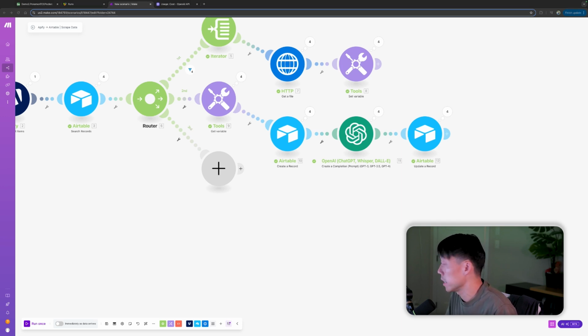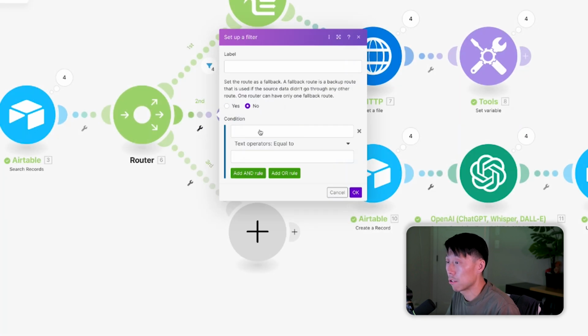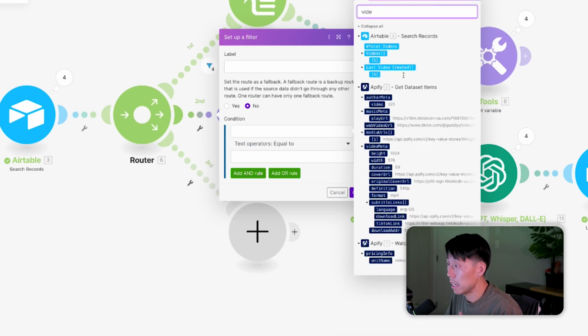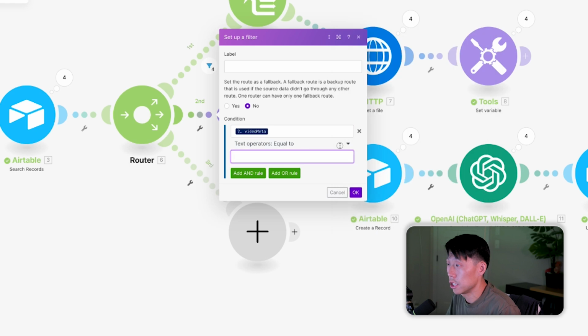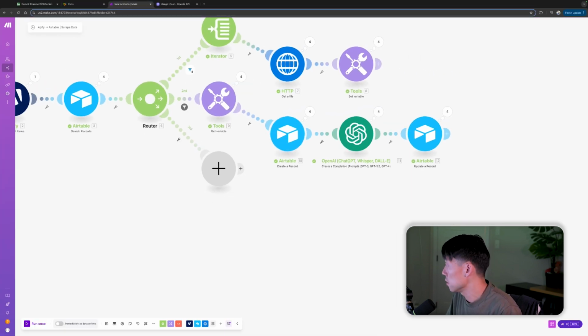But before I even do that, let's make sure our router is working correctly. So here the condition needs to be video meta, to make sure that if a video exists, it goes through the step. Do it once and change your operator to basic operator exist. Okay.